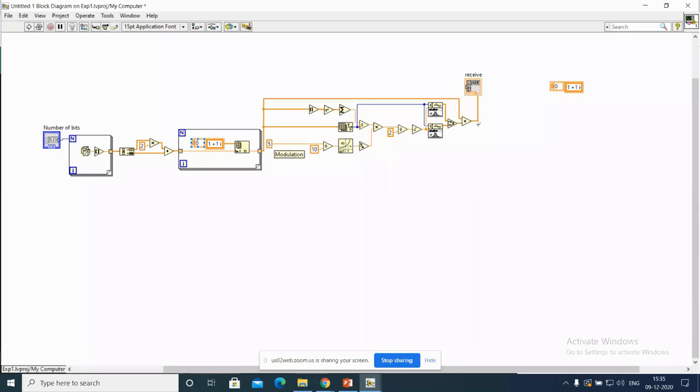For example, if I transmitted 1 plus 1i, let us assume there is no additive white Gaussian noise. There is a 4-symbol set: 1 plus 1i, 1 minus 1i, minus 1 plus 1i, and so on. If I subtract 1 plus 1i from these 4 symbols, where can I get the minimum magnitude value? Only where the symbol equals the received symbol, 1 plus 1i minus 1 plus 1i. For that case only I'll get the minimal value.